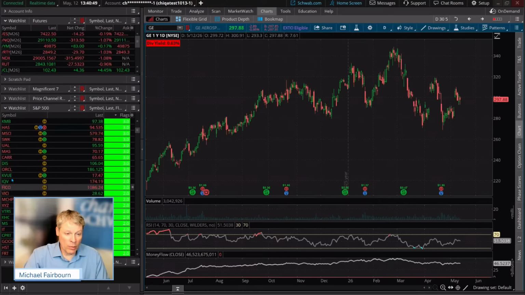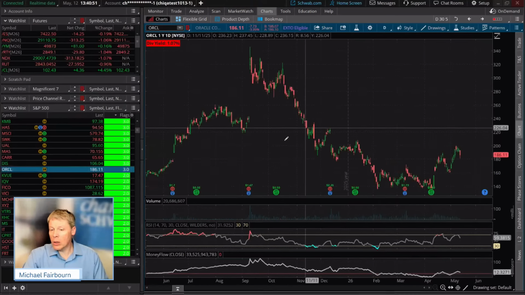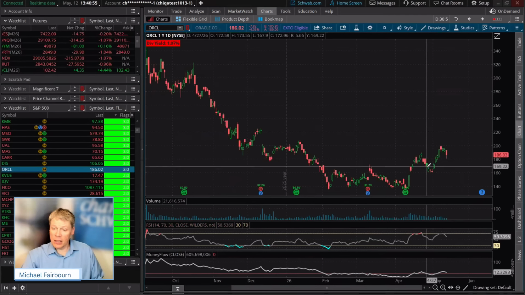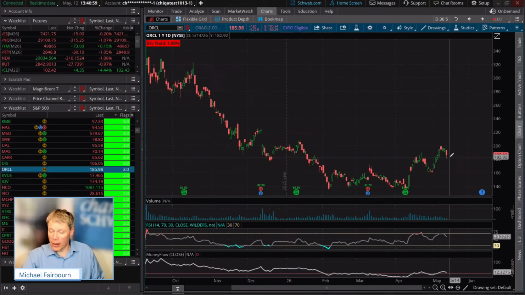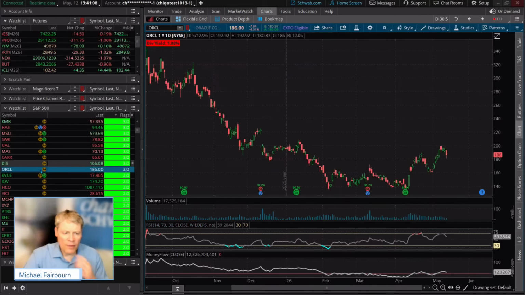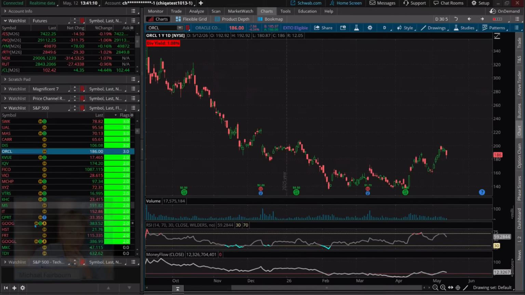So there's Oracle, kind of off the bottom. Do you see possibly the beginnings of a start of a move here? It's spotting it right there. Just really excellent potential candidates for a move to the upside. This is clearly one off the bottom, not so much off the top.